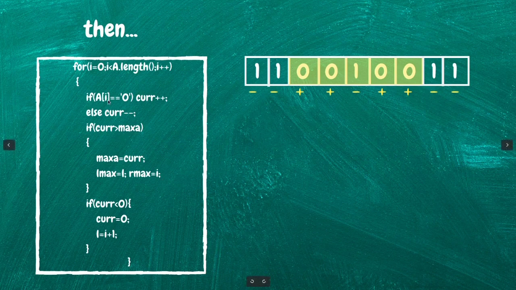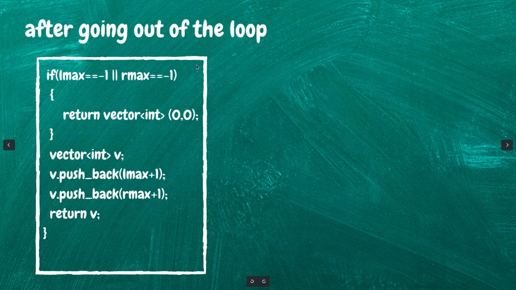After going out of the loop, now we need to check the L max and R max. If any of the L max and R max is -1, that means we don't need to change anything in the array. We already have the maximum number of 1s. But if not, then since it is a 1-indexed array, we need to add 1 and push this to the vector and return the vector. That's how we solve this.